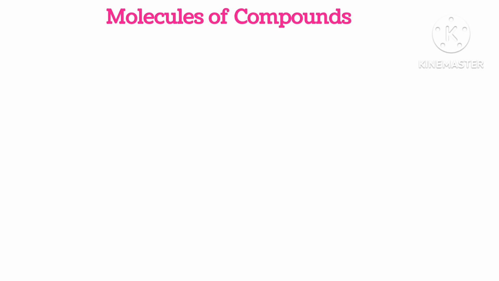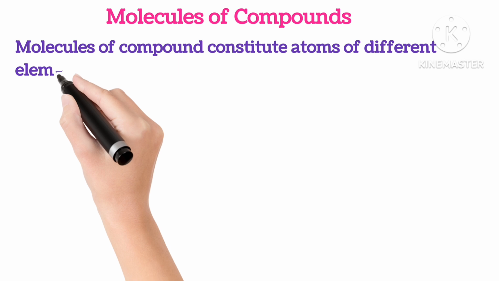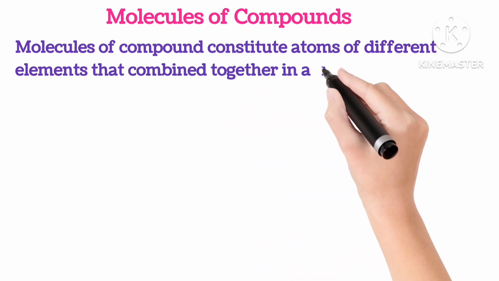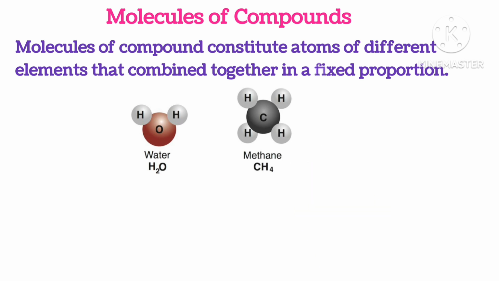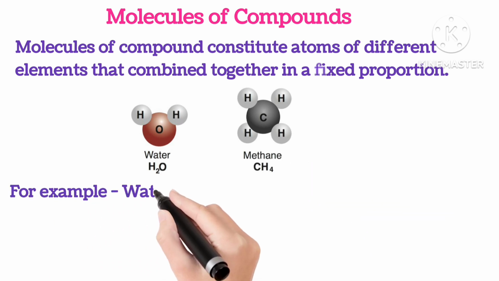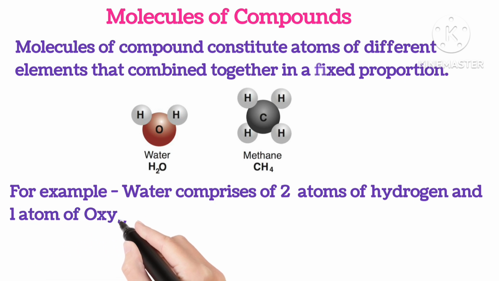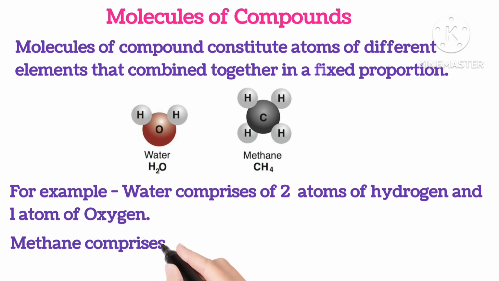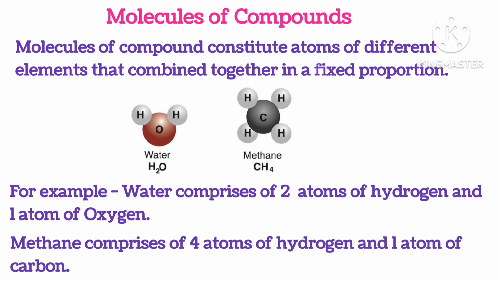Molecules of compounds. The molecules of a compound constitute atoms of different elements that combine together in a fixed proportion. Here you can say water comprises two atoms of hydrogen and one atom of oxygen. Methane comprises four atoms of hydrogen and one atom of carbon.